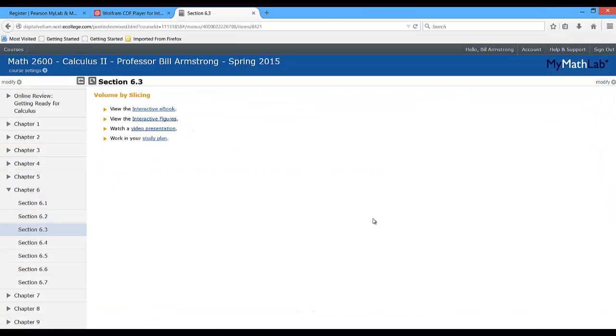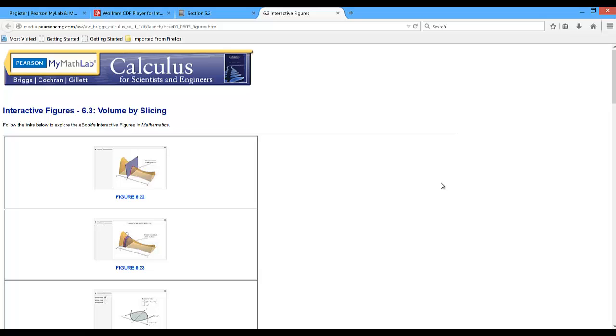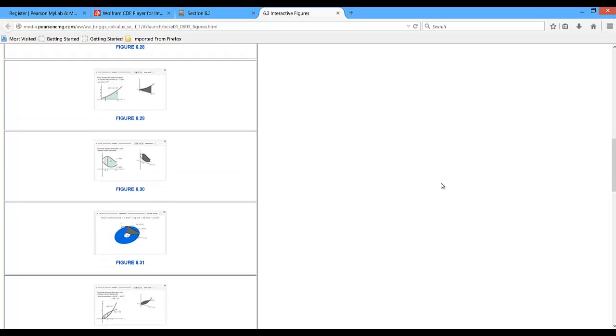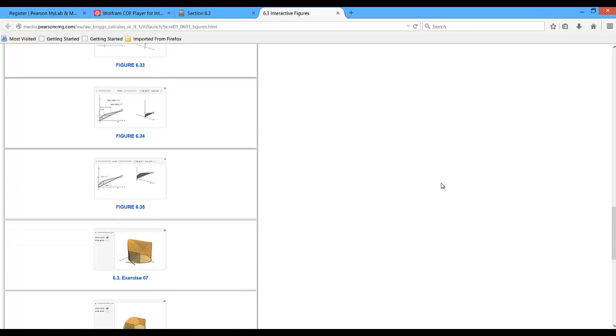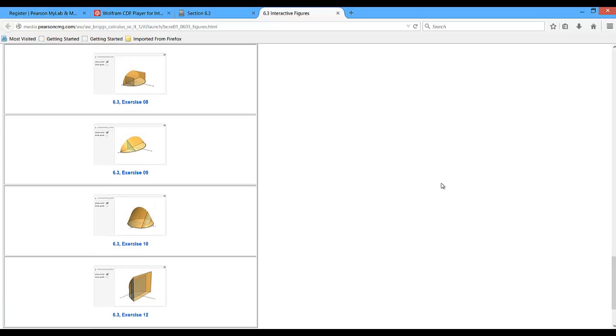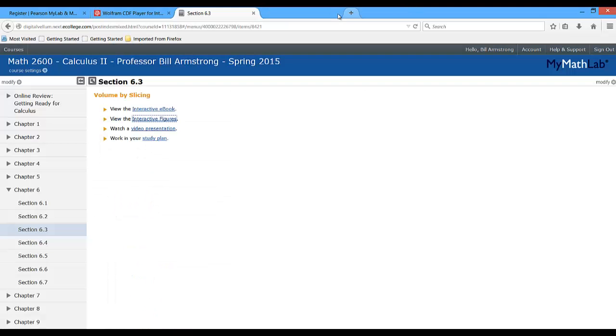But I did want to show you, I think it's a really awesome ebook. And again, if you just wanted to look at the interactive figures, I guess that's okay. It looks like a lot of them. But what I like is the interactive figures when they're embedded within the ebook. Then there's a context for what it's trying to illustrate. So I don't know if I'd ever come in and just look at the figures without looking at the book itself.